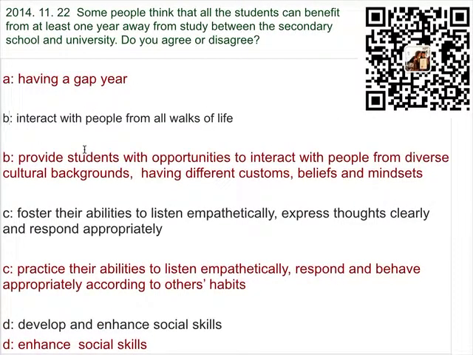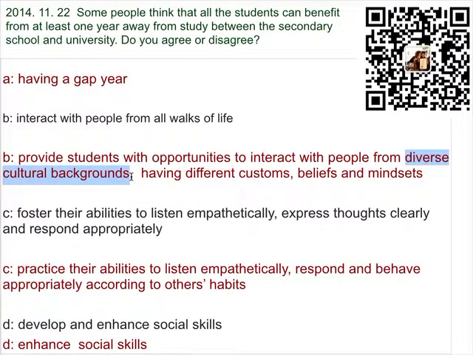But when you're having the gap year, it is more about giving you an opportunity to deal with people from different cultures, because most of the time you will travel abroad, or maybe you will get a job in another country. Most students will go for traveling, and what can going to a different country specifically help you to do? Maybe traveling around the world can help you to do. Then you can say, provide students with opportunity to interact with people from diverse cultural backgrounds.